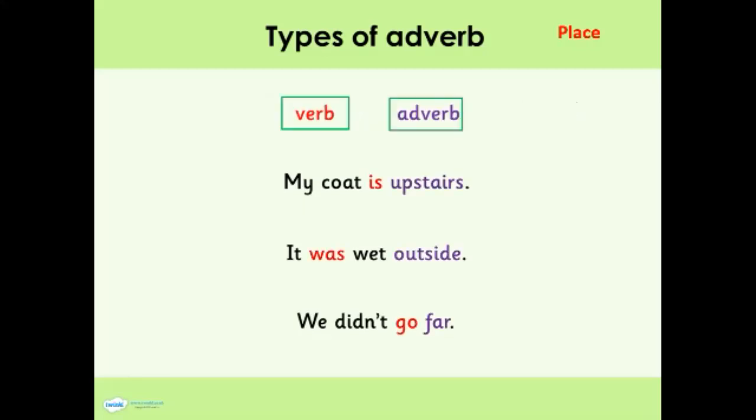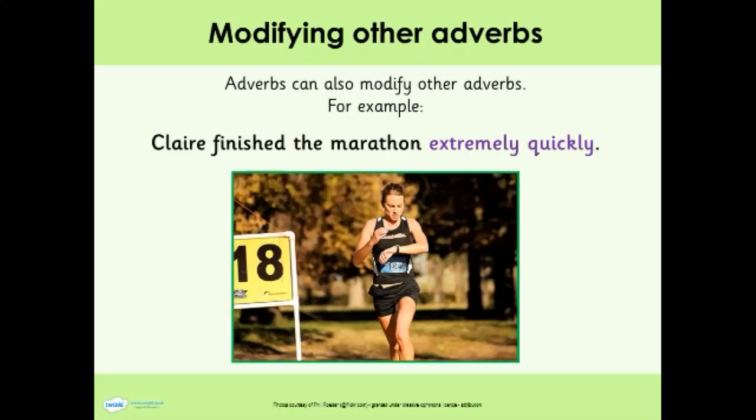Great work. Welcome back. So let's look at the last sentence. In this sentence, we didn't go far. Go is a verb and far is an adverb. Okay, great work. Adverbs can also modify other adverbs. So for example, Claire finished the marathon extremely quickly. In this example, the adverb quickly was modified by another adverb, extremely. So both of them are adverbs.